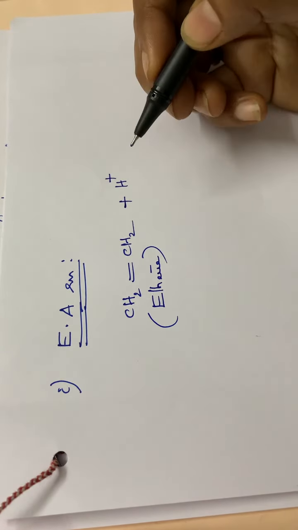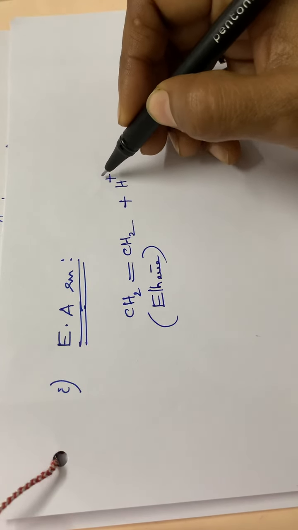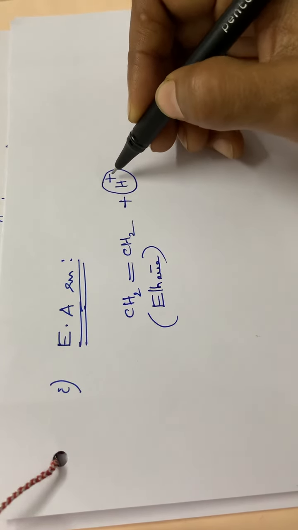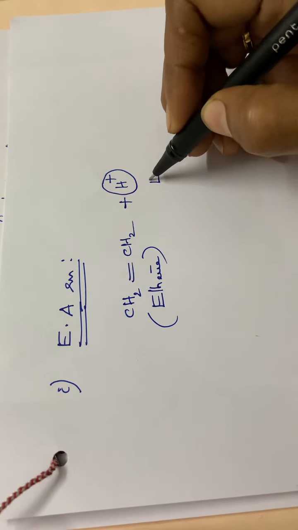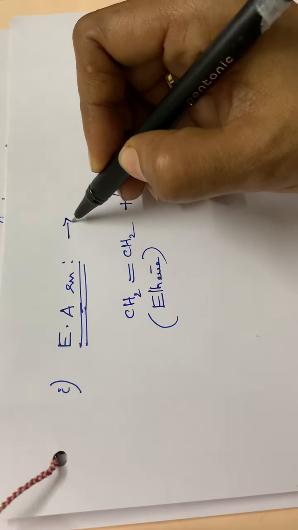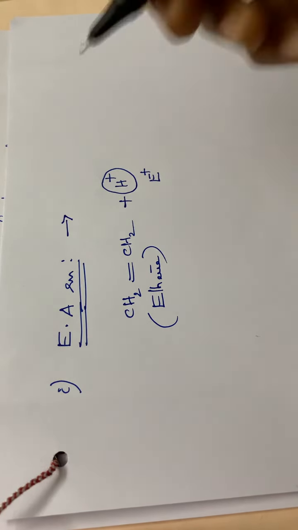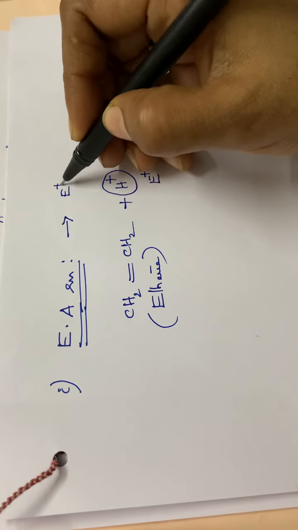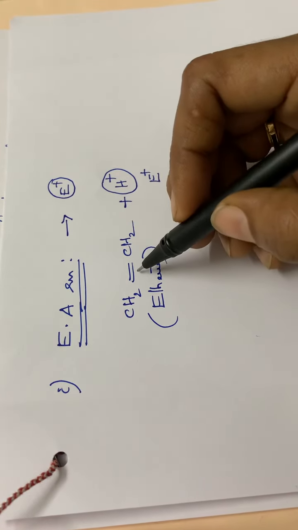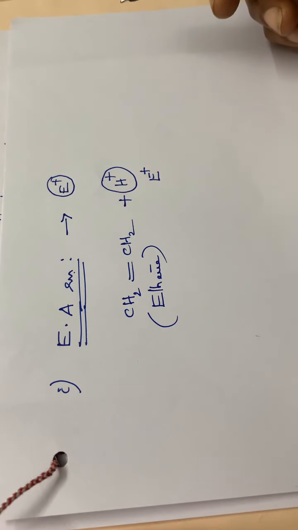The attacking species has a positive charge, therefore it is an electrophile. So electrophilic addition reactions are carried out by the attack of an electrophile on an unsaturated compound.